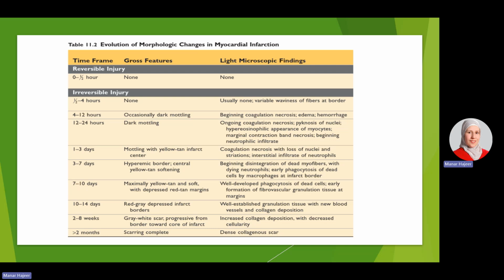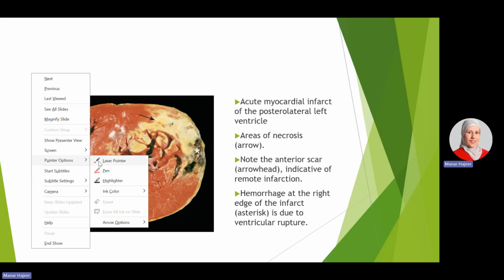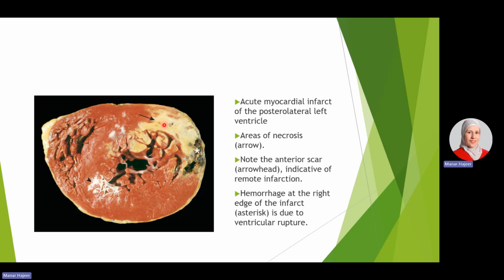After 30 minutes or 40 minutes, up to 4 hours, also we will not find any macroscopic abnormalities in the heart. After 4 hours, the changes will start. They start with darkening in the color of the affected area of the heart, and this darkening increases and becomes dark mottling with bluish discoloration. But after 1 to 3 days there will be a yellow to tan area of infarction, the area represented by the loss of blood supply. As you can see here, this is the yellow tan area. It corresponds to the area of the infarction or necrosis of the cardiac muscle cells.